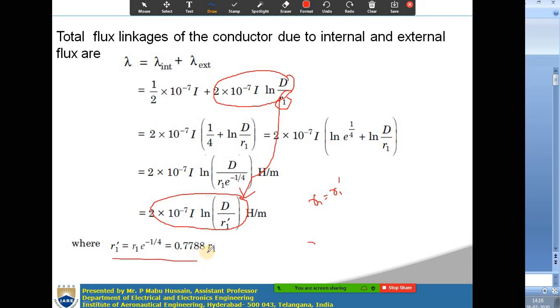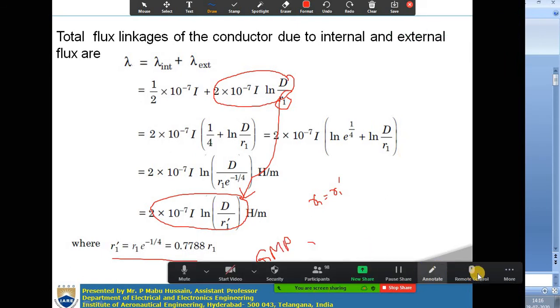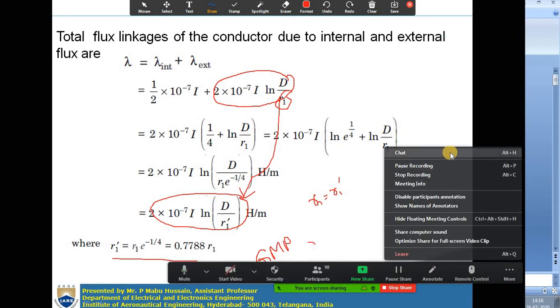Here it is r, and here it is r dash. This r dash is nothing but 0.7788 times the r1. Now from here to here, when you consider the internal flux, your radius is reducing, which we will call r dash. This is also called the geometric mean radius, GMR.